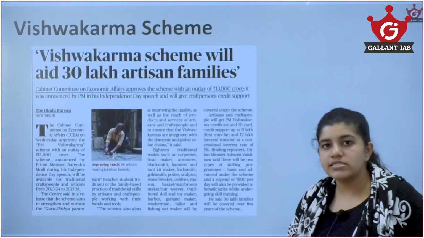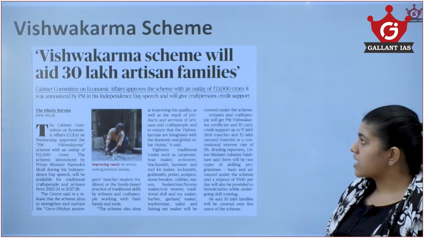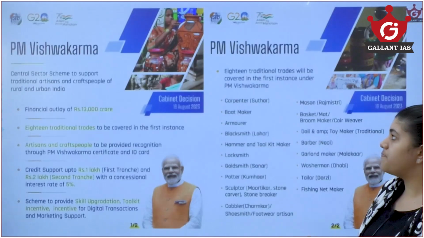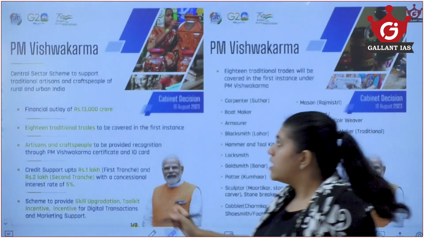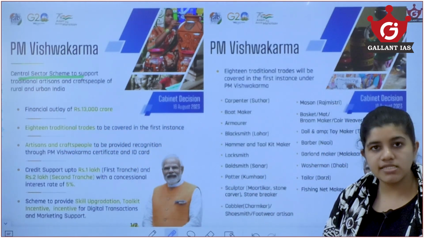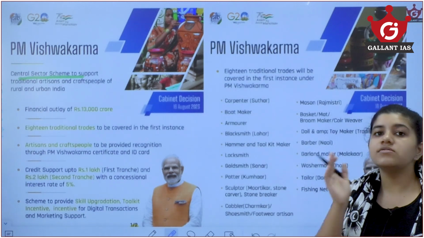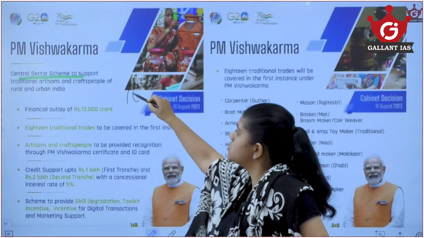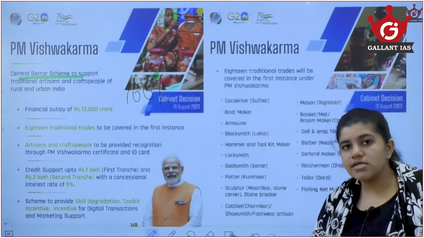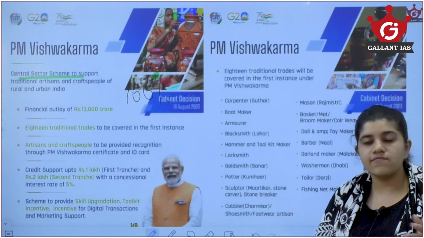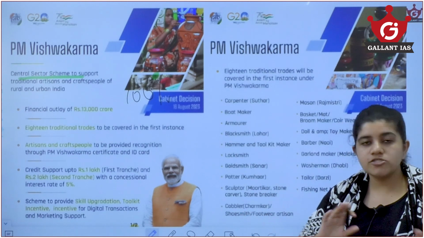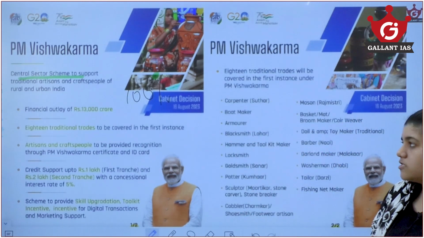Then we have a very important scheme, that is the Vishwakarma scheme, which will aid 30 lakh artisan families. So first let's look into the Vishwakarma scheme. Now if you are looking here, this is a central sector scheme. It is important that you know the difference between a central sector scheme and a centrally sponsored scheme. In a central sector scheme, 100% of the fund is provided by the central government itself. But a centrally sponsored scheme has a 60 to 40 ratio in the case of states, where the central government provides 60% and the state has to provide 40%. This ratio changes in the case of the Northeast and other states also.